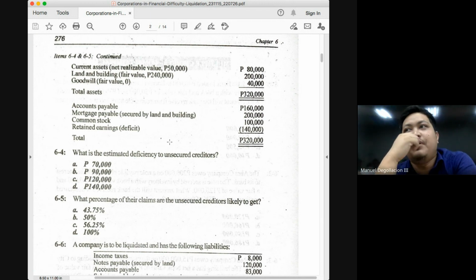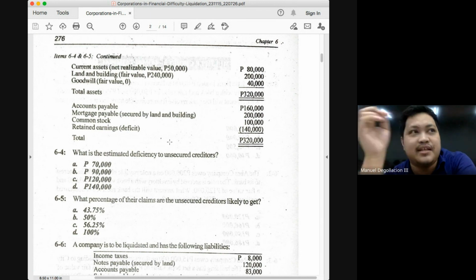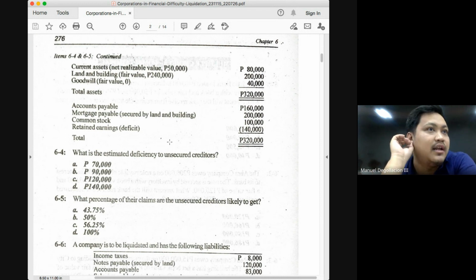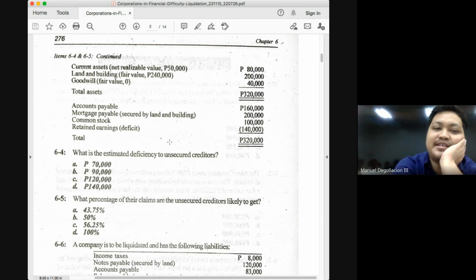To make our formula more specific, class, we've said that the oversimplified formula for your recovery rate is assets over liabilities. Instead of assets, it should be changed to free assets. And what do we mean by free assets? Assets that are not used as a security, divided by liabilities. But instead of liabilities, we will only include unsecured liabilities. Okay? We will use only unsecured liabilities. So how much was our current assets, our free asset? 50. And then our unsecured liability is